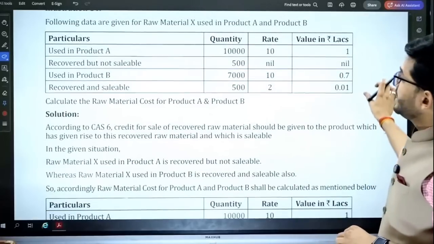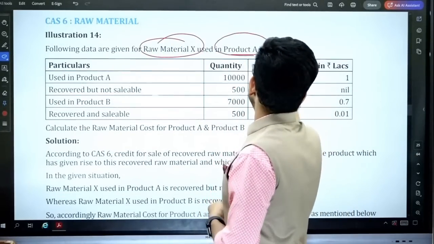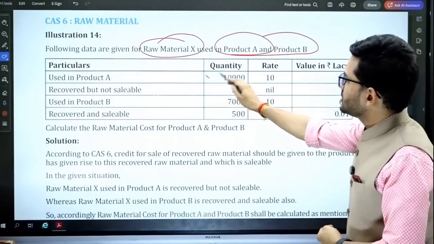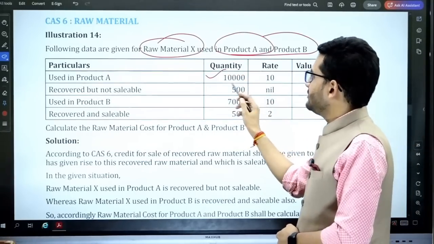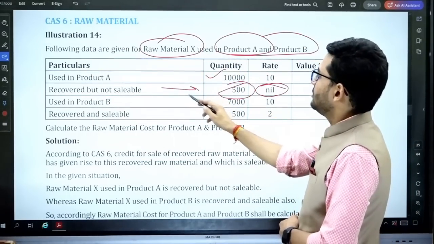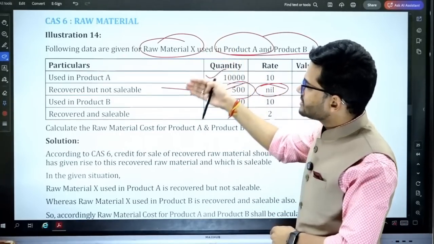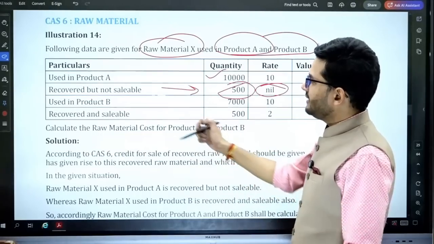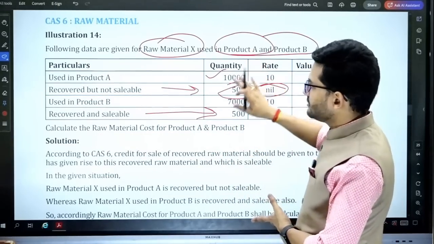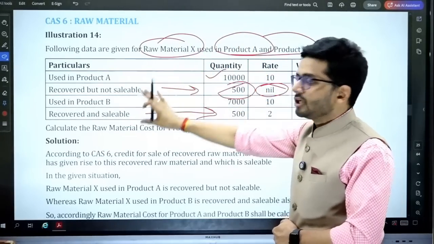Illustration number 14 gives us the data related to raw material X, which is used for product A and product B. In product A there's a waste amount of raw material, but no recovery is happening and nothing is sold for the waste. The same raw material X is used in product B also, and over there, 500 is recoverable from the waste. That's the difference between using the same raw material in product A and product B.